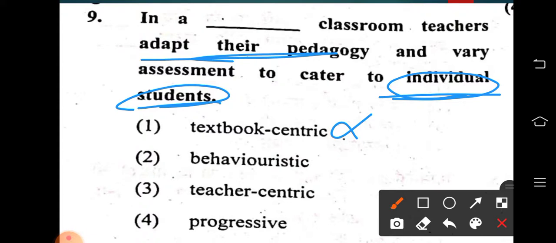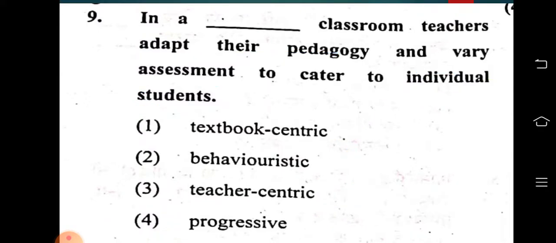Behavioristic means a behaviorist always gives importance to the behavior of the student. Teacher centric classroom means the teacher is the center, the teacher will be teaching and the students will be listening. This is the teacher centric classroom. No, in a progressive classroom, each and every individual is given importance. In a behavioristic classroom, only the observation of behavior is the main thing, but in the progressive classroom each and every individual is important.